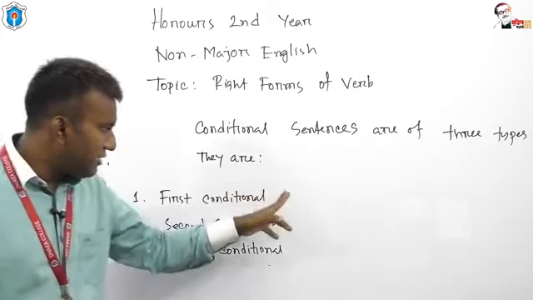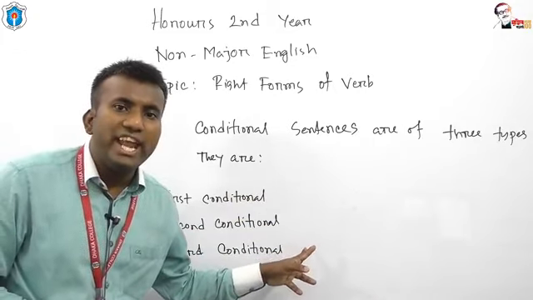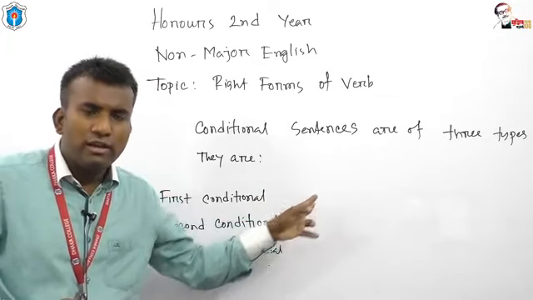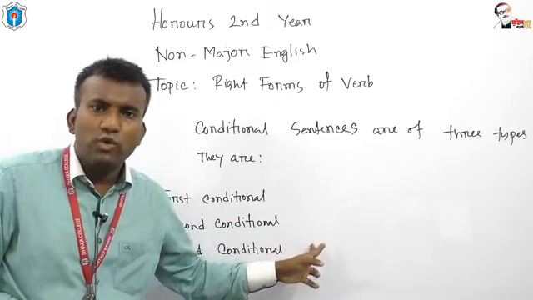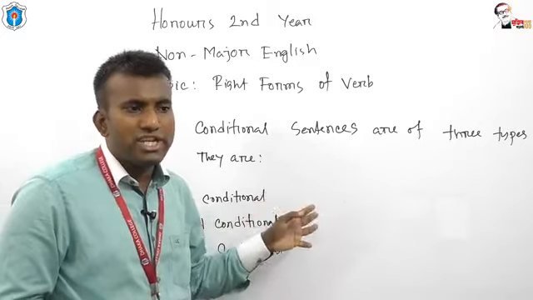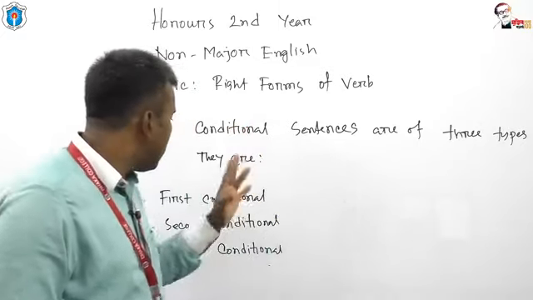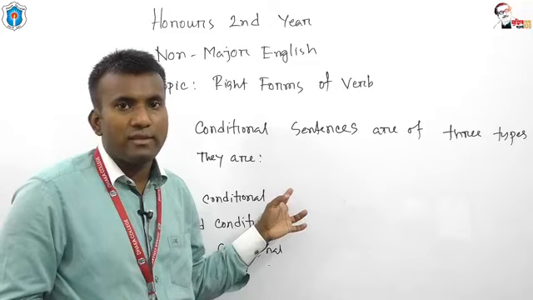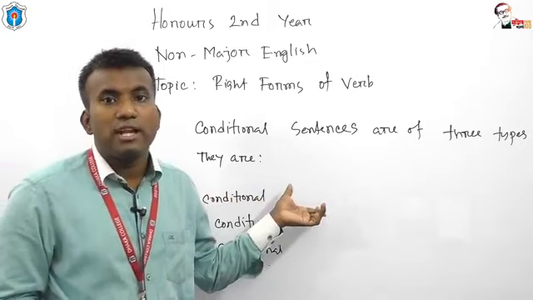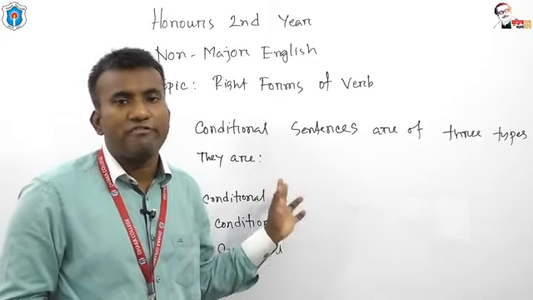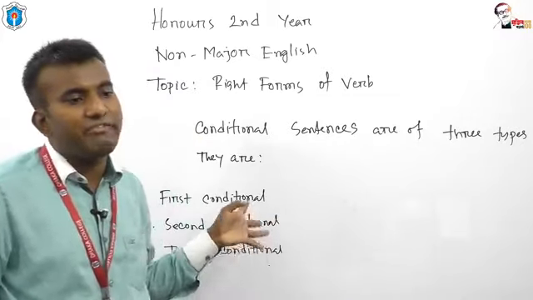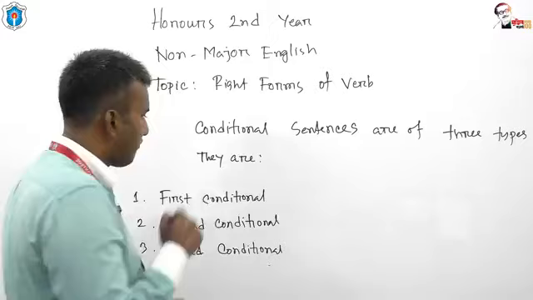So in these three rules, we need six tenses. The two tenses are fixed for first conditional, another two tenses are fixed for second conditional, and another two for third conditional.